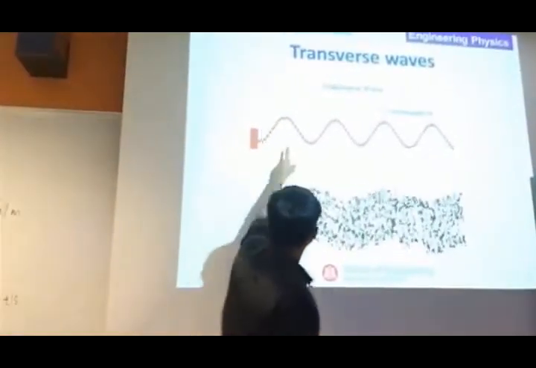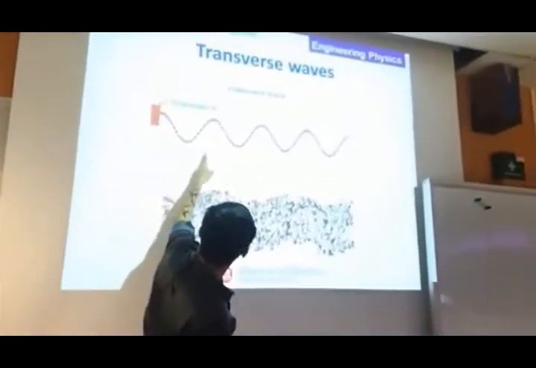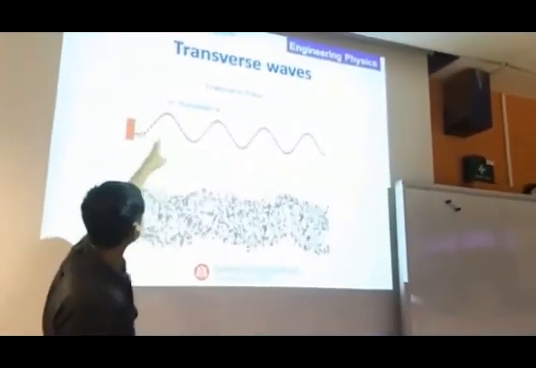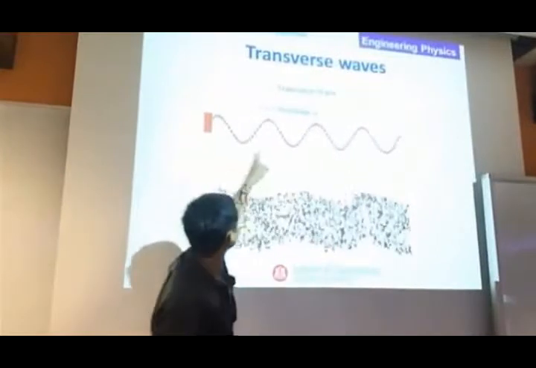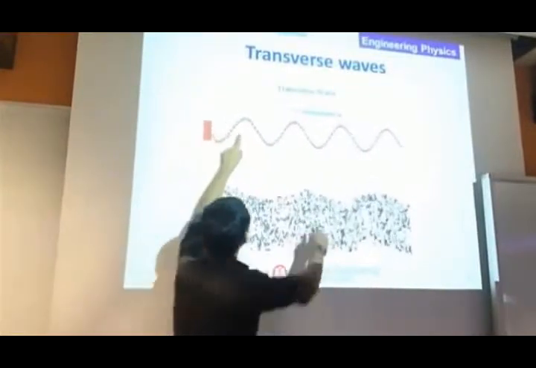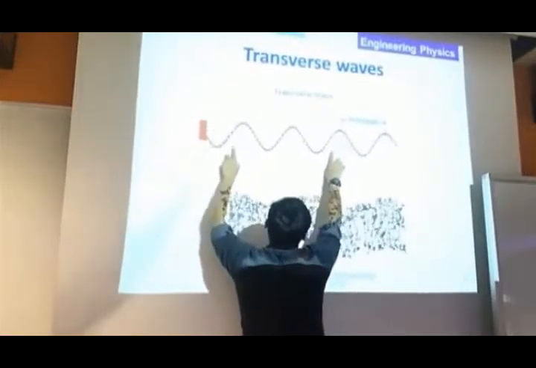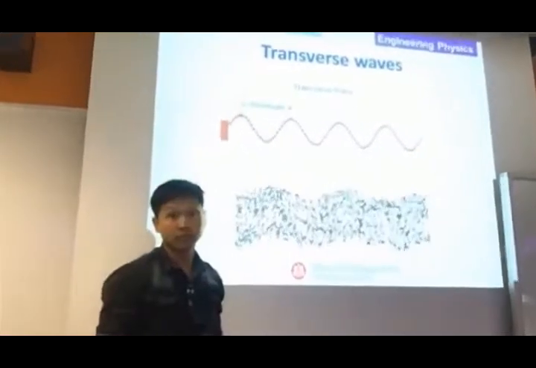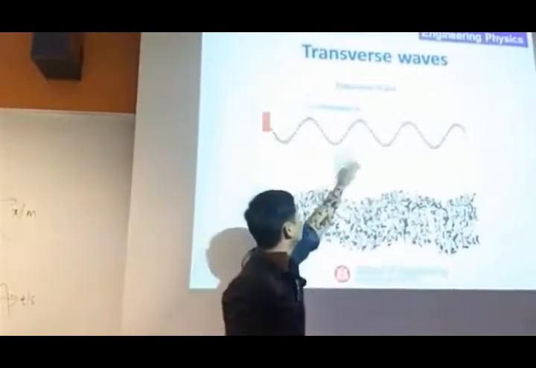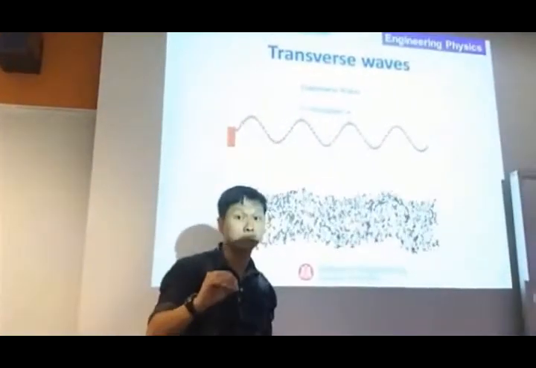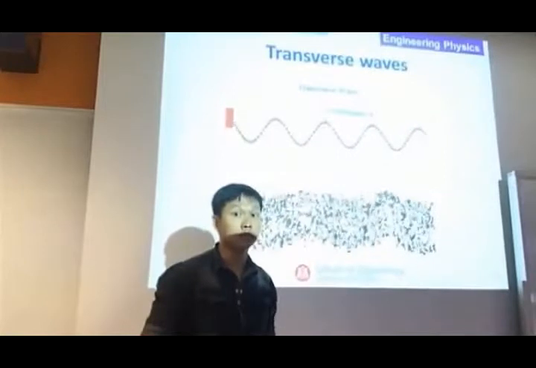Then how about particle 1 and particle 4? This particle and this particle. Can you see? They are moving down, up, down at the same time. So these two particles are in phase with each other.